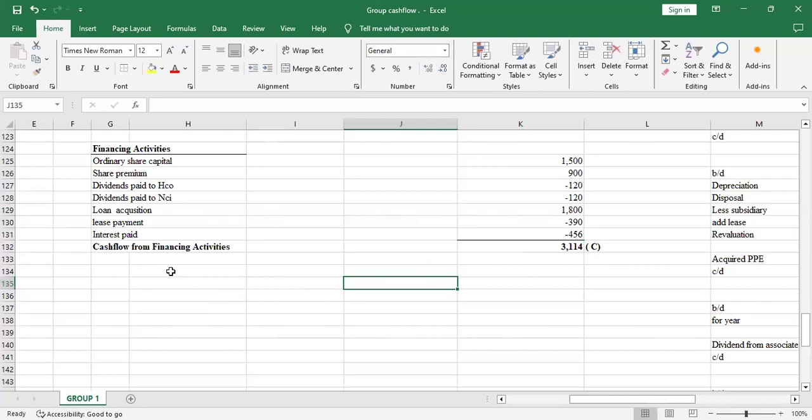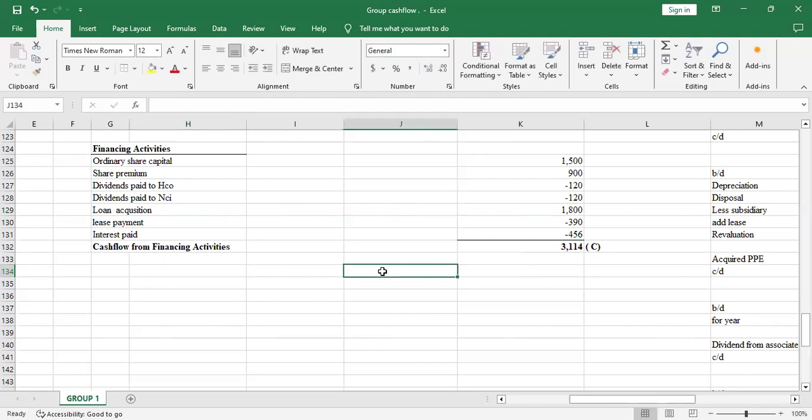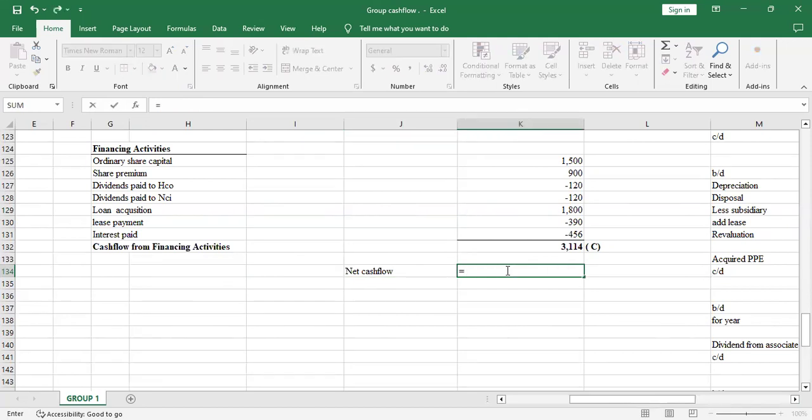Once you are done with that, the net cash flow will be, sorry, let me do it here. The net cash flow will be equal to A plus B plus C. Yeah, the operating, investing, and financing.